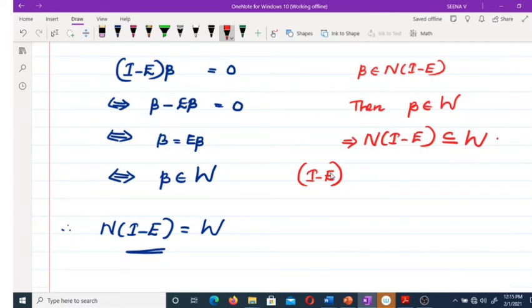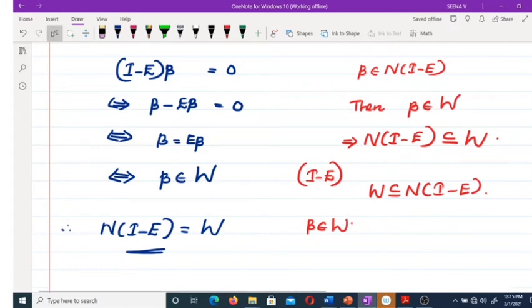Now how can we prove W is a subspace of the null space of I minus E? We have a result: if beta belongs to W, what is E beta?